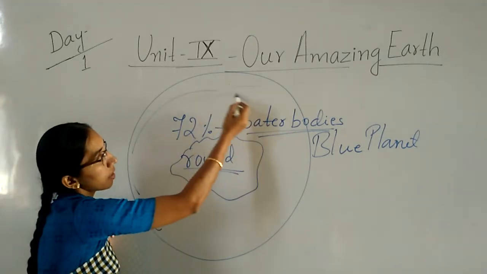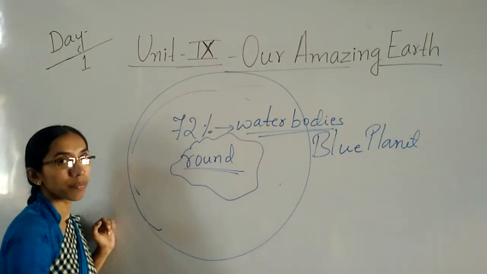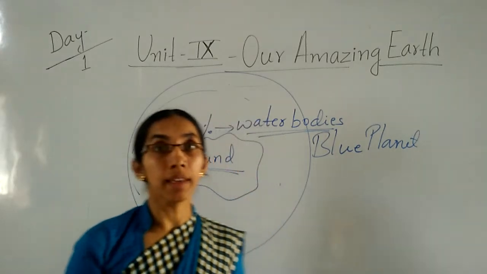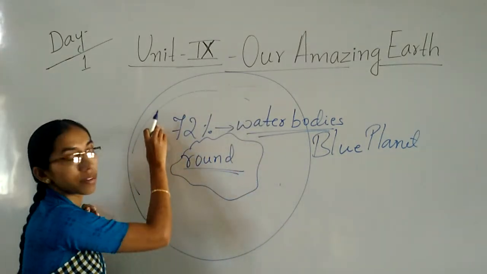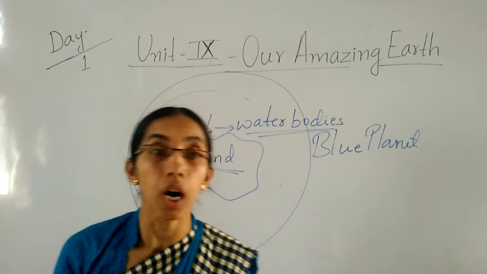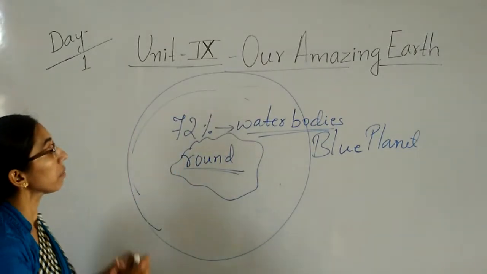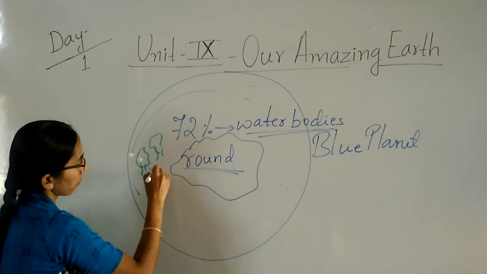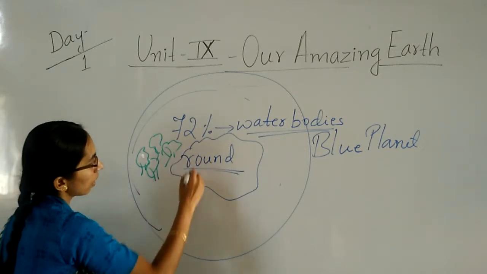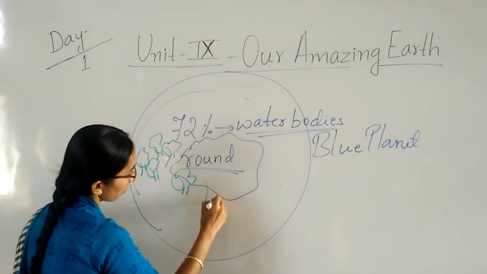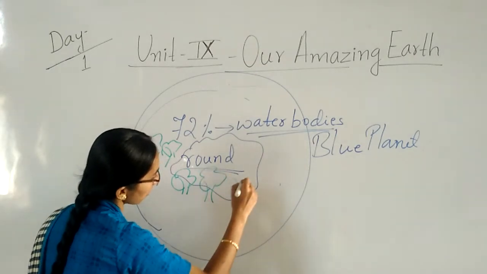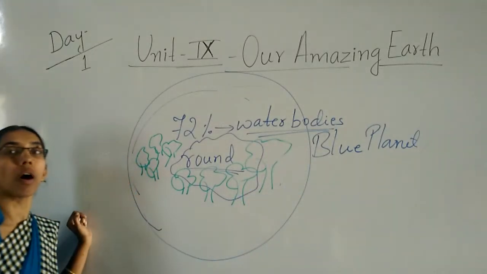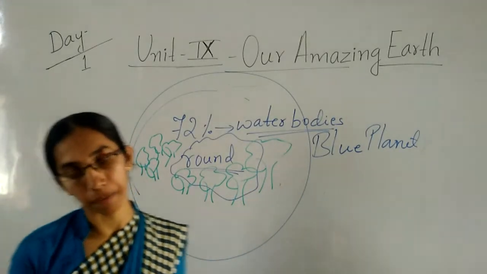On this earth we can see water bodies and trees. Here and there we can see green parts on the globe, on the earth. That green part is called the forest area. Because of this greenery, our planet is also called the green planet.